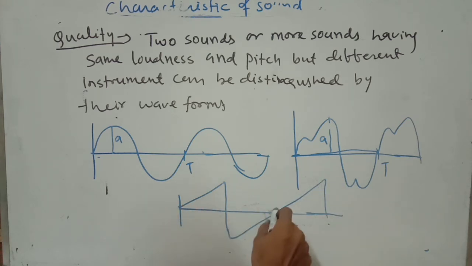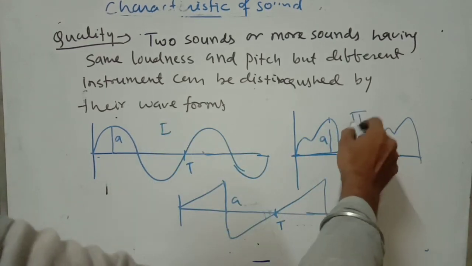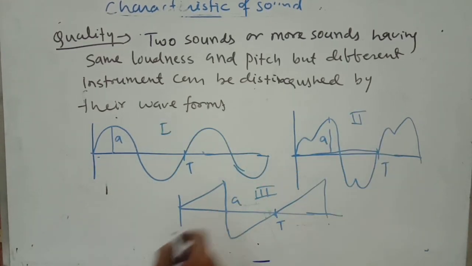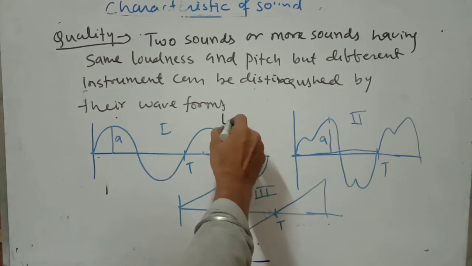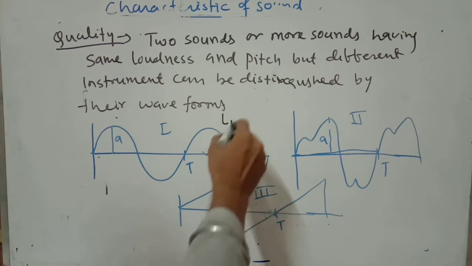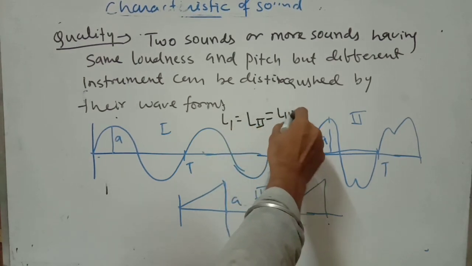Okay, so let me consider the time period is T and amplitude is A. Now you can see in case of the first, second, third sound wave, the amplitude is constant, the amplitudes are the same in all waves. So you can say the loudness of the first sound wave is equal to the loudness of the second wave and equal to the loudness of the third wave.